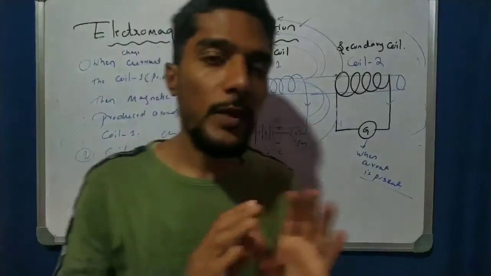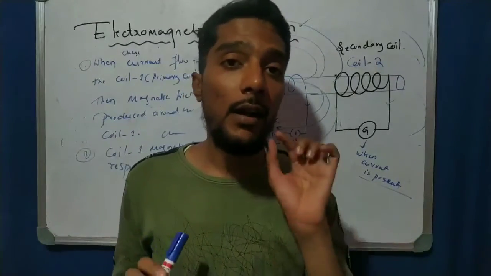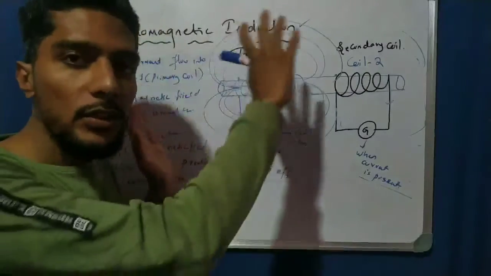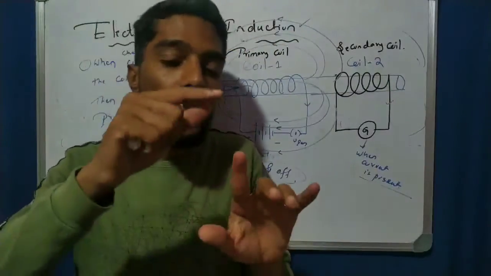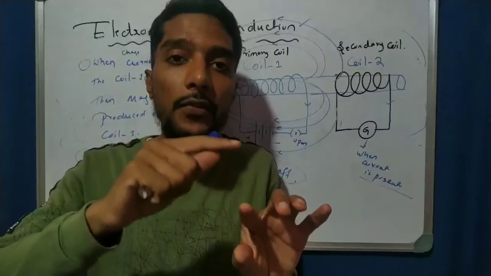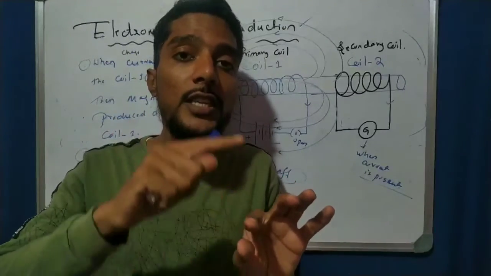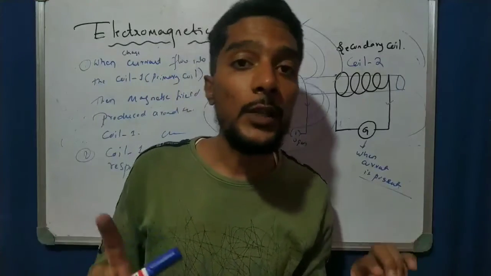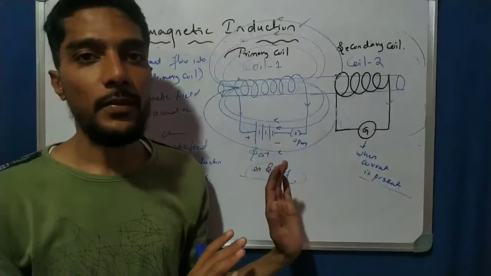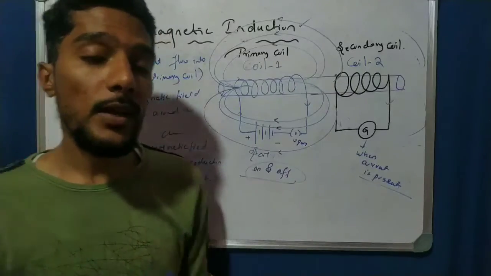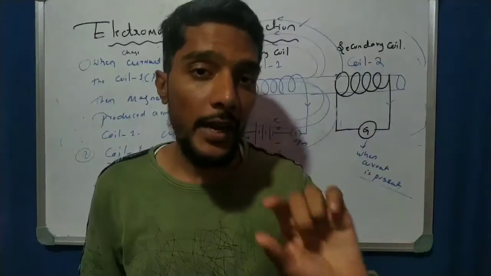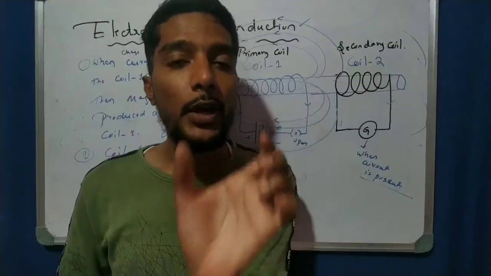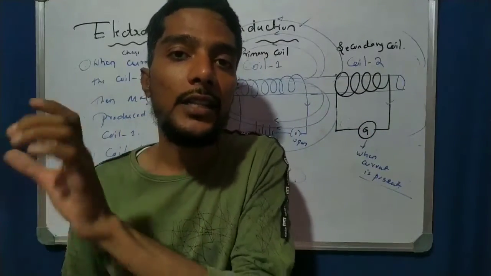A simple concept, the law or principle given by Michael Faraday, a one-line law. All this discussion comes down to one sentence: a moving magnetic field, or a changing magnetic field, can produce an electric current. That's enough. How is it possible? That is the two diagrams we studied here. The simple sentence was given by Michael Faraday in 1831: a moving magnet can produce an electric current in the circuit.